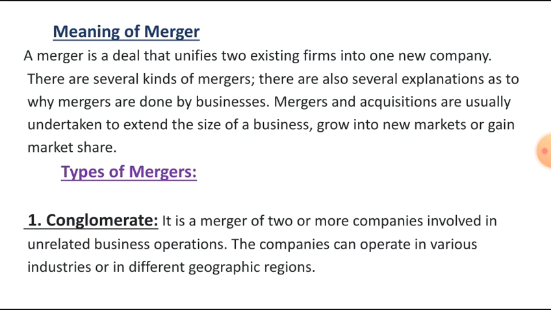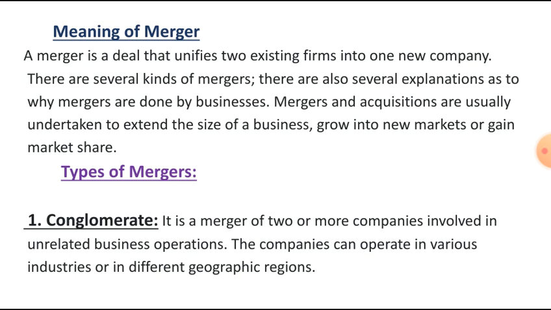A merger is a voluntary union of two entities into a single legal entity on broadly equal terms. The types of mergers. First one is conglomerate. It is a merger of two or more companies involved in unrelated business operations. The companies can operate in various industries or in different geographic regions.